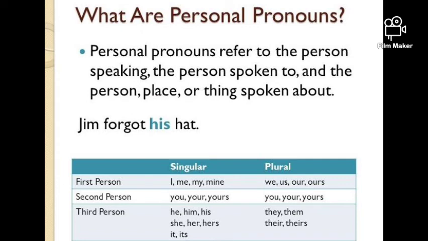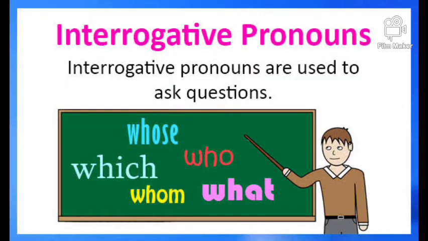Coming to personal pronoun, what is a personal pronoun? As we talked about, personal pronouns refer to the person speaking or the person spoken to and about the person or thing spoken about. So first person is the speaker, one who speaks. Second person is the listener to whom we speak. Third person is the person or place or thing about which we speak. So it might be a person or objects.